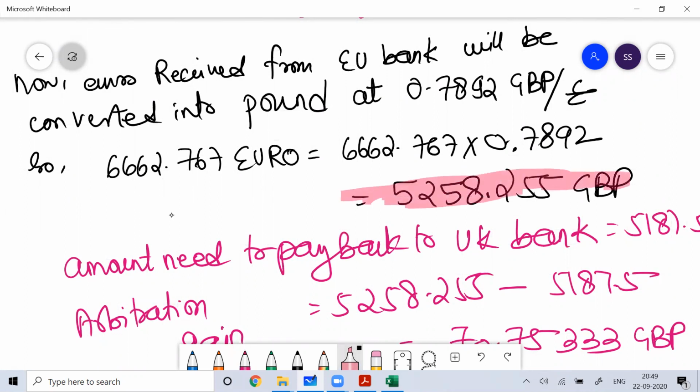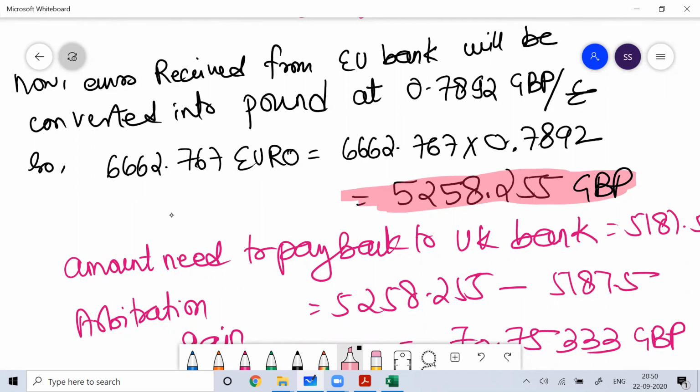You converted your pound and invested there, and you earn a certain value on the investment. And when you convert that into the home currency, you get an arbitrage gain because of that reason.